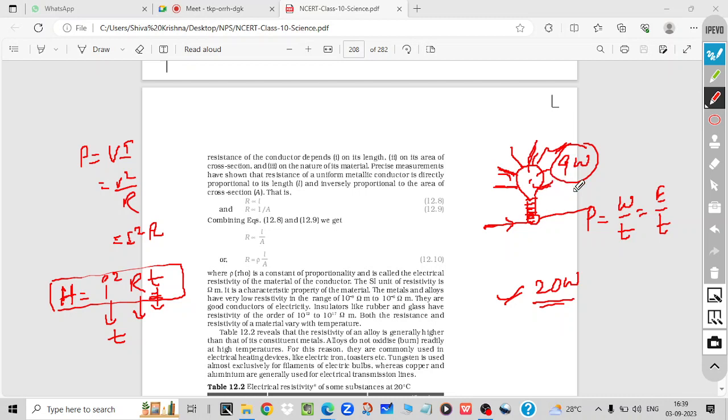Yes, sir. Okay, and directly, more power means more brightness. Also you can say.